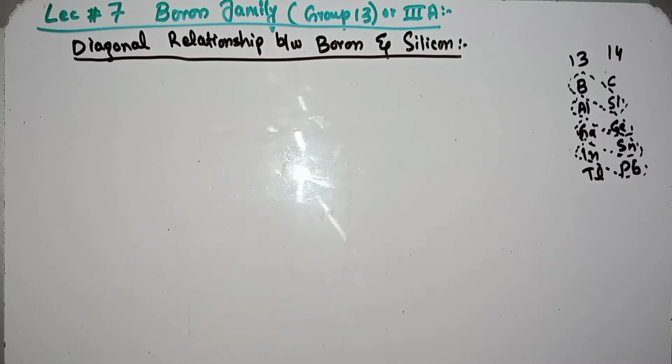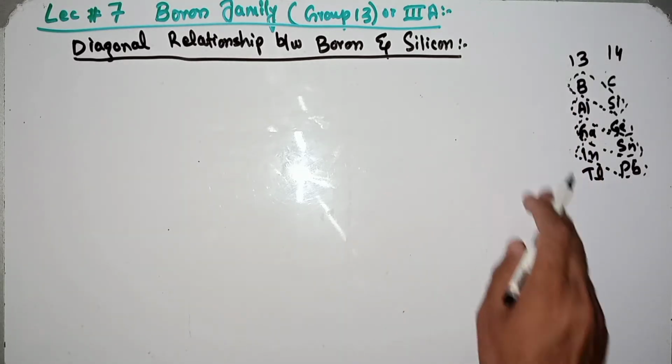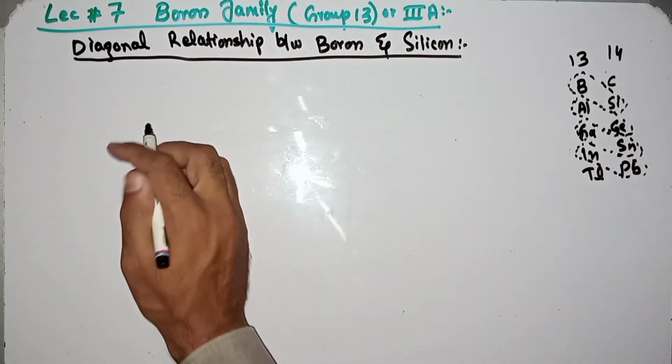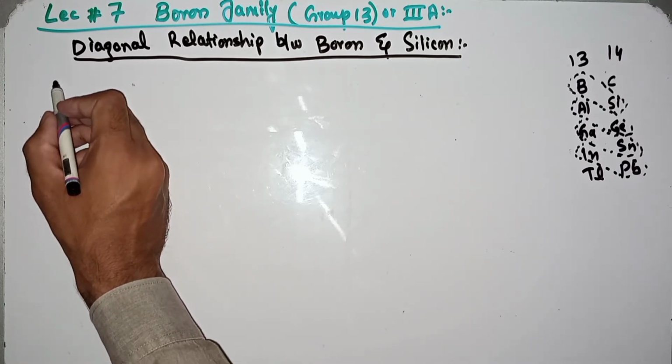So why do we take the diagonal position in this group only for boron and silicon, not others? We concentrate only on boron and silicon. Why do we compare them? If you have an answer, please share. Due to the following reasons, these elements show diagonal relationship.